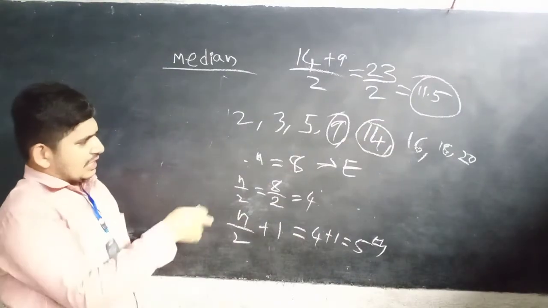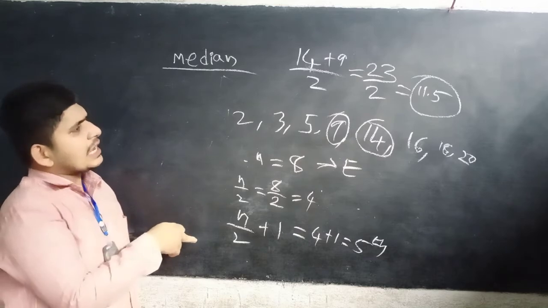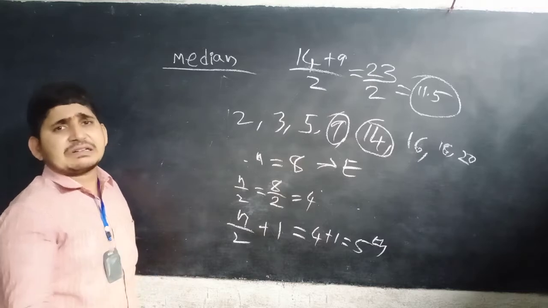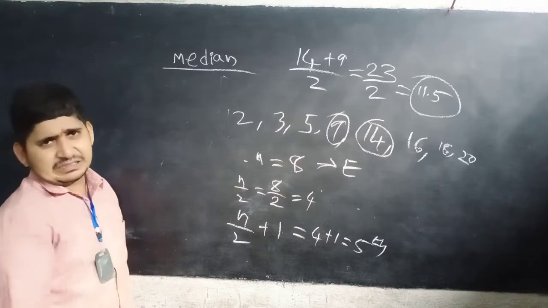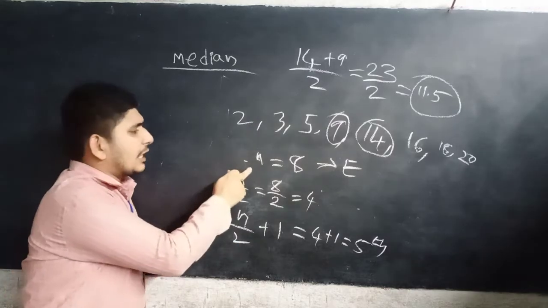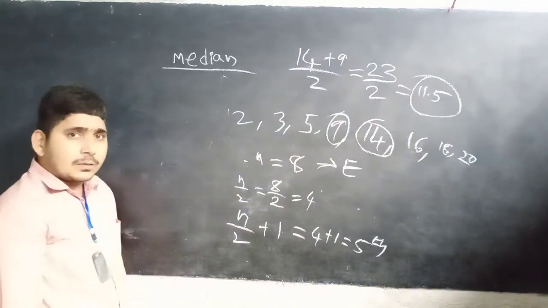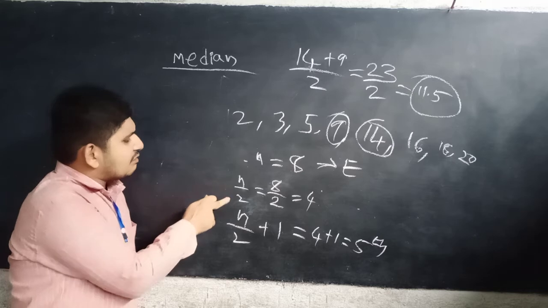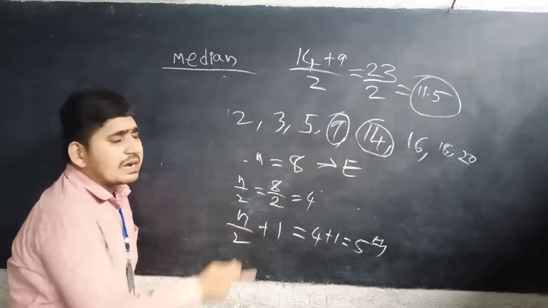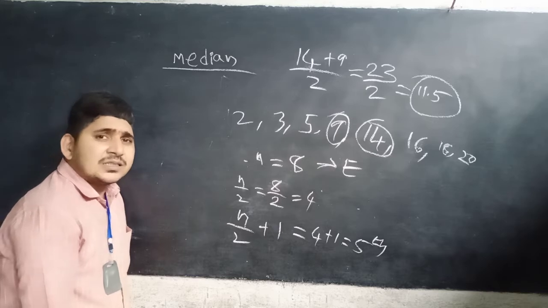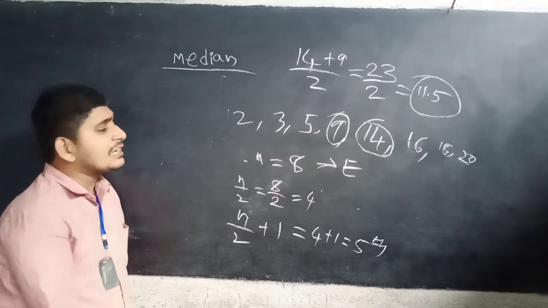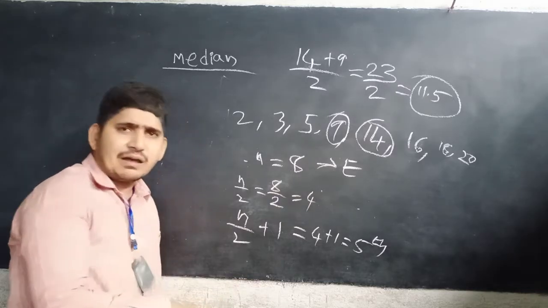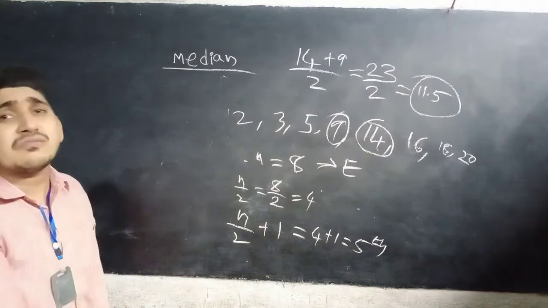So if n is even, the average of the n by 2 observation and the n by 2 plus 1 observation will be the median of the given data. In this way you can find the median value for ungrouped data.